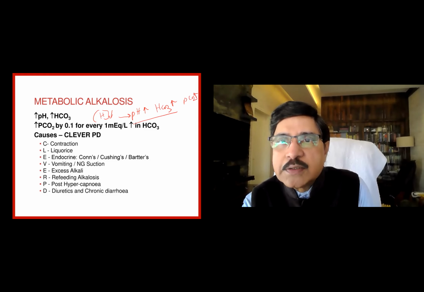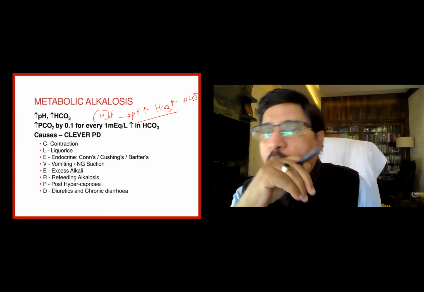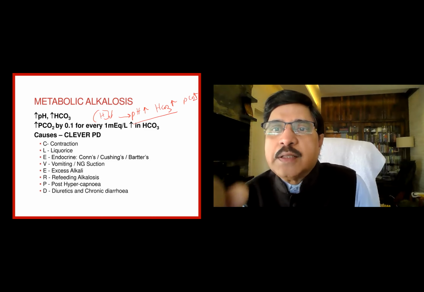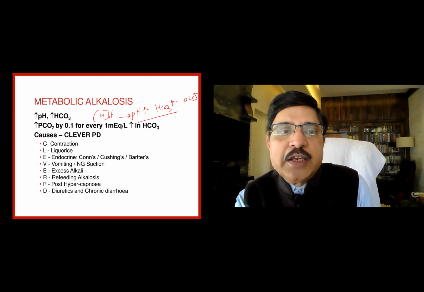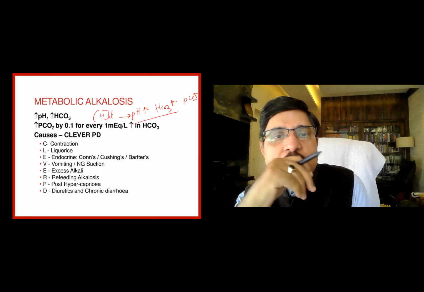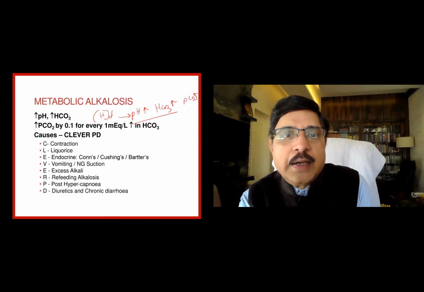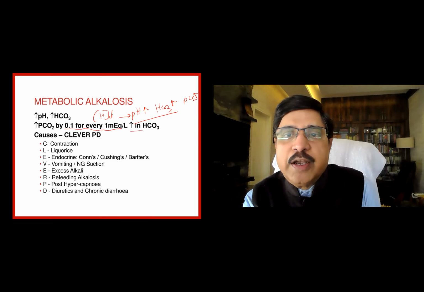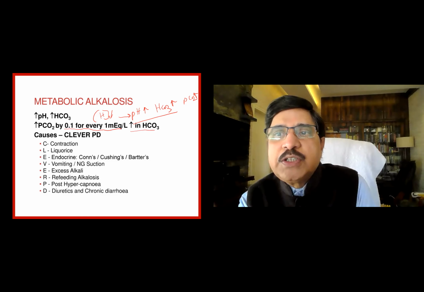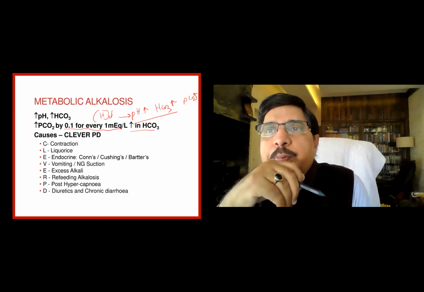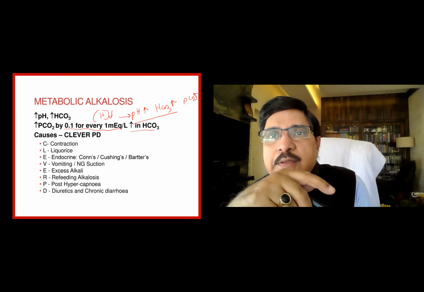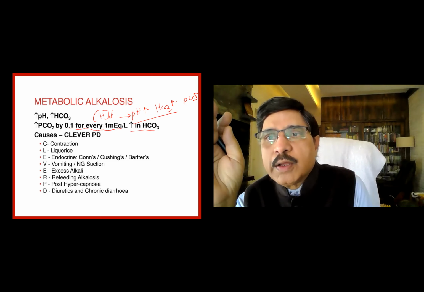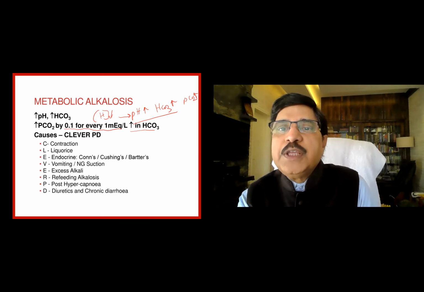Why PCO2 is increased? Because there is excess bicarbonate, it wants to excrete the excess, there is excess bicarbonate here, the PCO2 is increased. How does the PCO2 increase? That is the secondary variable there, and the formula is 0.1 for every 1 milli equivalent. PCO2 to increase, respiratory rate should be depressed. PCO2 to decrease, there must be hyperventilation. Here, the respiratory rate is decreased and carbon dioxide excretion is reduced, the PCO2 increases.